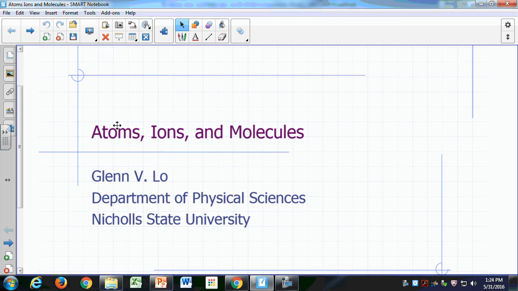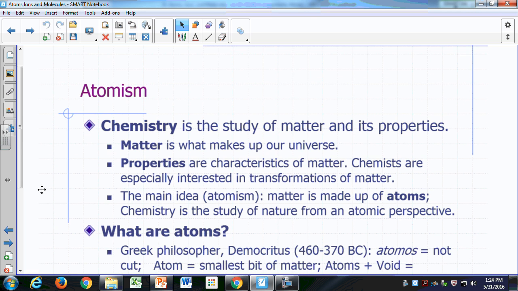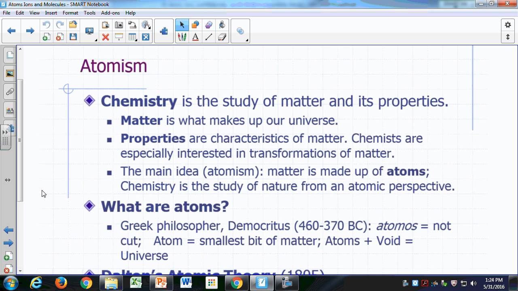So in this lesson, we are going to talk about atoms, ions, and molecules. And so let's start with atoms. Okay, so let's talk about the concept of atomism.